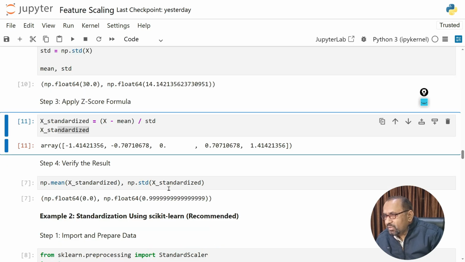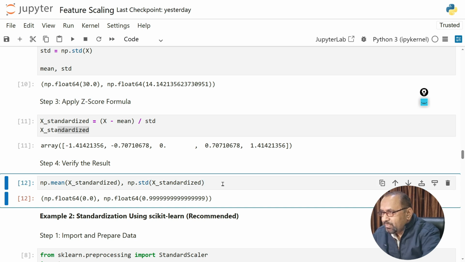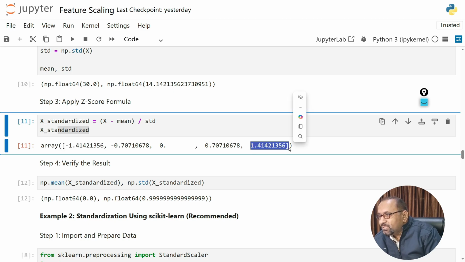Then if it is required to verify, we can easily do it here with np.mean of x_standardized and np.std of x_standardized. When you execute, control and enter, you can see here the mean is 0. When you take the mean of this, this is 0, this is negative, and this value is positive, this is negative, and this is positive. So when you add all these values, the sum becomes 0. And the standard deviation is about 0.9999 and something. Okay, so this is the standard deviation.